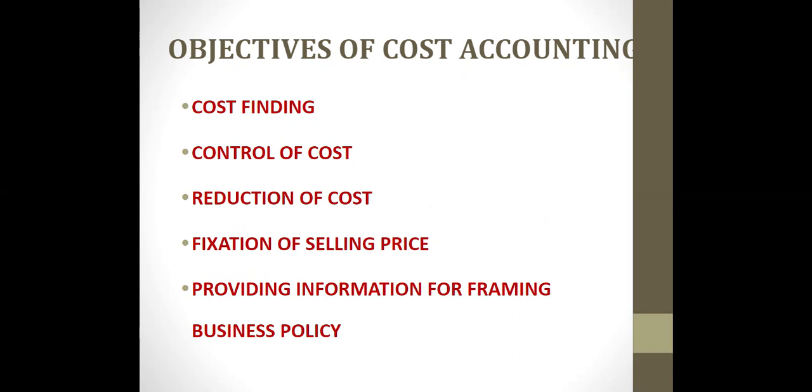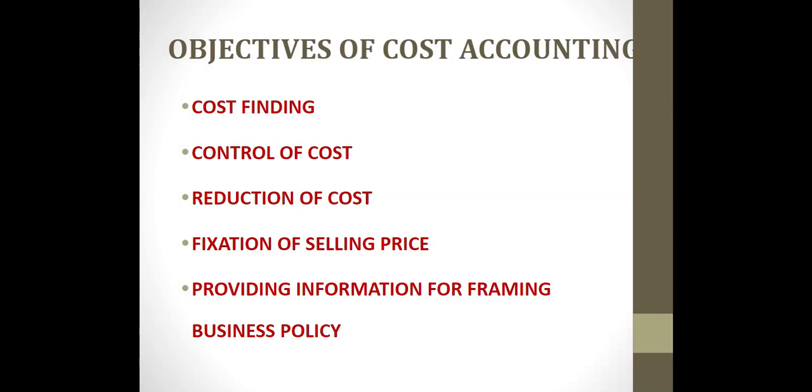So cost accounting provides requisite data and serves as a guide for fixing prices of products manufactured or services rendered. And cost accounting helps to ascertain the profitability of each of the products and advise management on how these profits can be maximized.